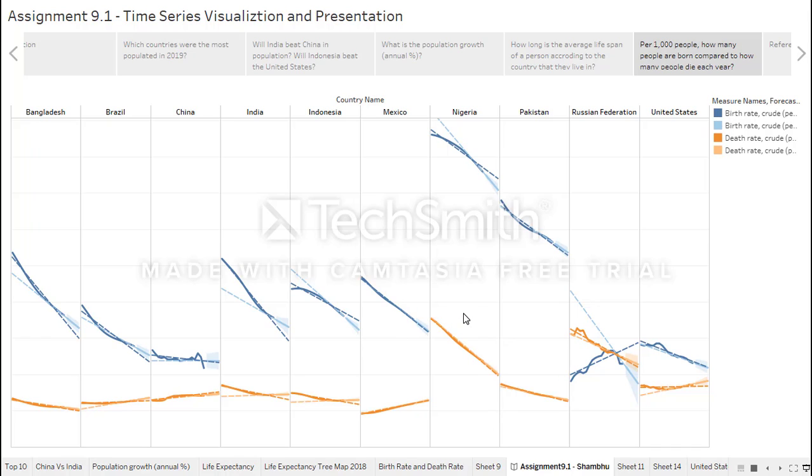This graph shows the birth and death rate per 1,000 people each year over time. Nigeria has the highest birth and death rate, which are trending downwards with a negative slope. Russia had negative population growth in the previous slide. Here we can see the birth rate is lower than the death rate over the period.